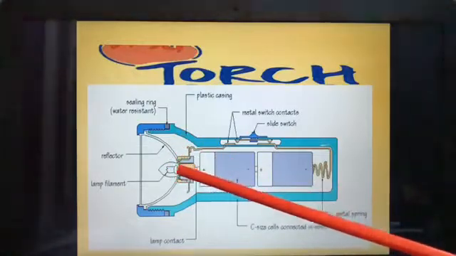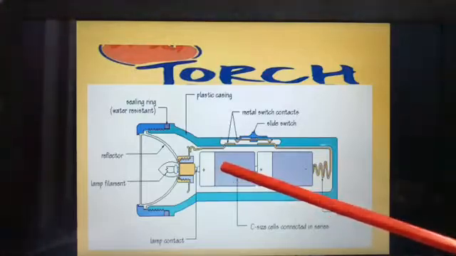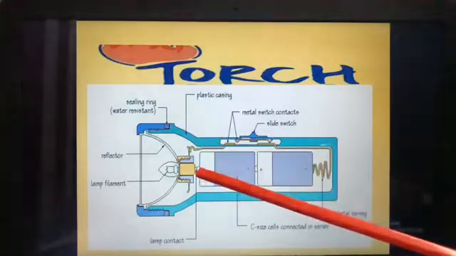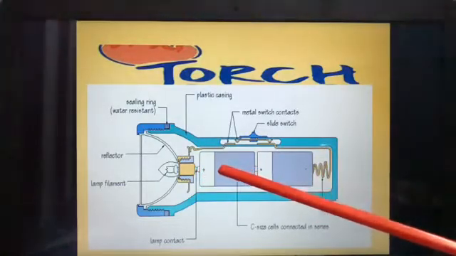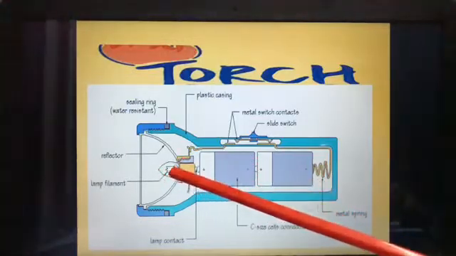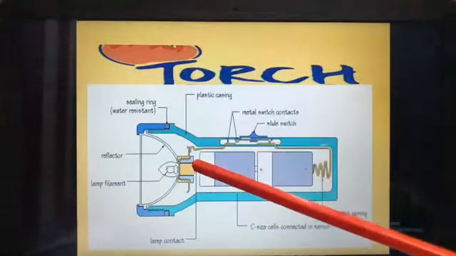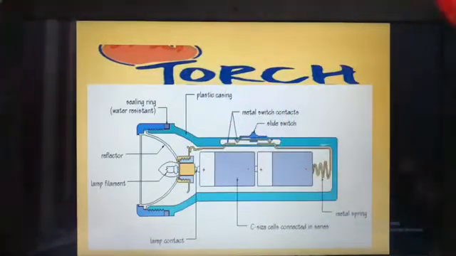So once the cells have finished their chemical, they will not again make the bulb glow. They have to be replaced. So if the cells are new, then only the bulb will glow. If the cells have chemical inside, then only the bulb will glow. Otherwise the bulb will not glow. You have to replace the cells. Okay, this is about the torch.